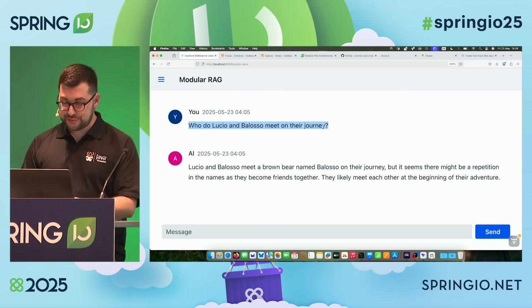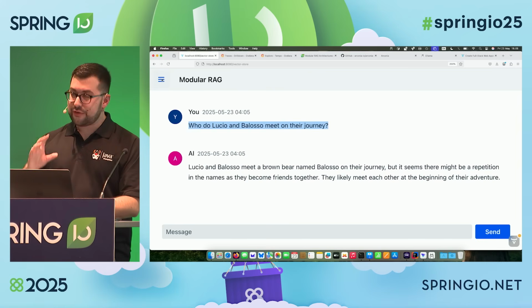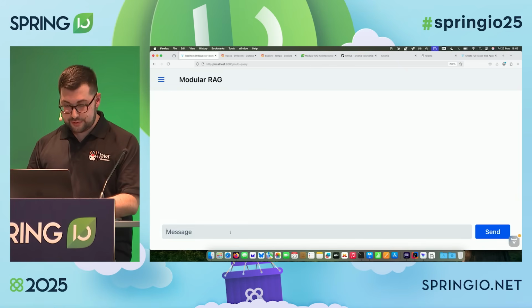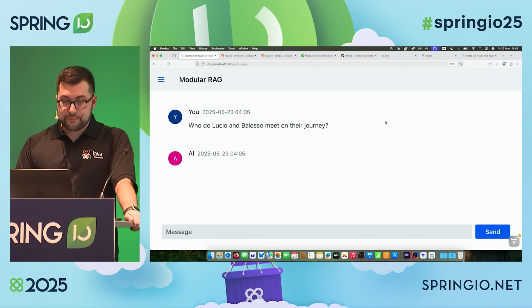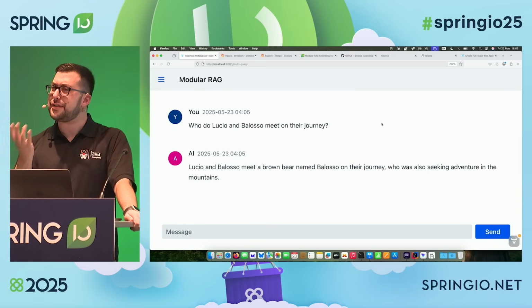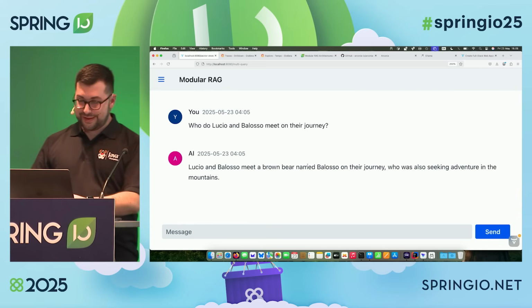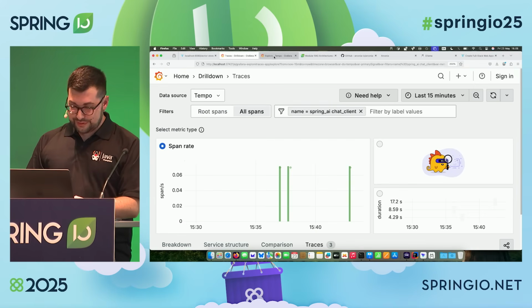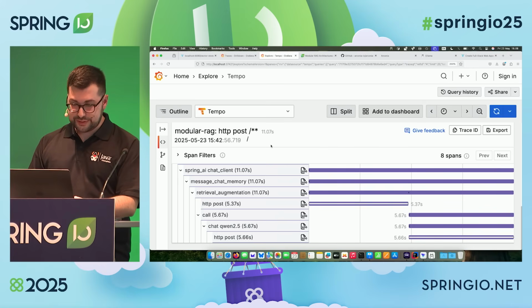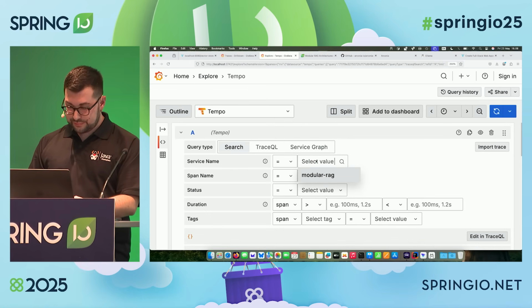Now I want to show something. Now here we expanded. Oh, no, I was on the wrong page. That's why. OK, let's do it. OK. Same answer. At least it's consistent, weirdly enough. But what I really want to show is what's happening under the hood. So let's have a look at the traces in Grafana.